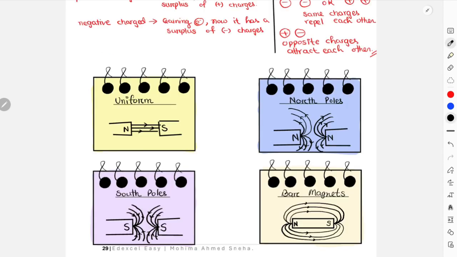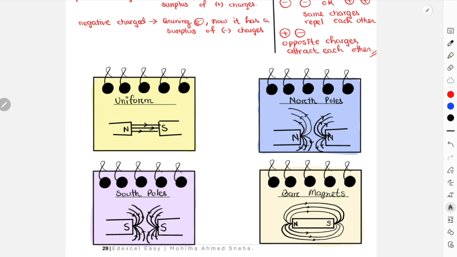Okay, so these are the 4 different arrangements of magnetic field lines that will be asked in a question. This is for uniform field lines, where the lines are at equal distance and parallel to each other. This usually forms in between the north and south pole of 2 different magnets.